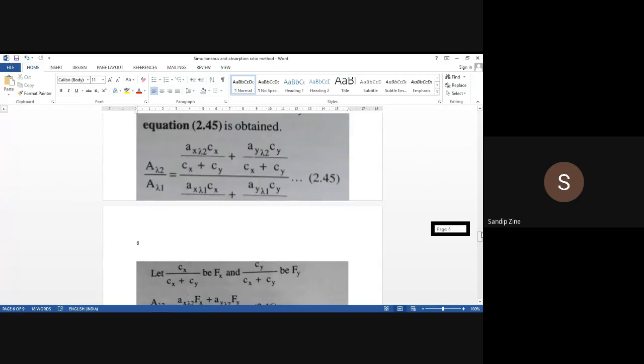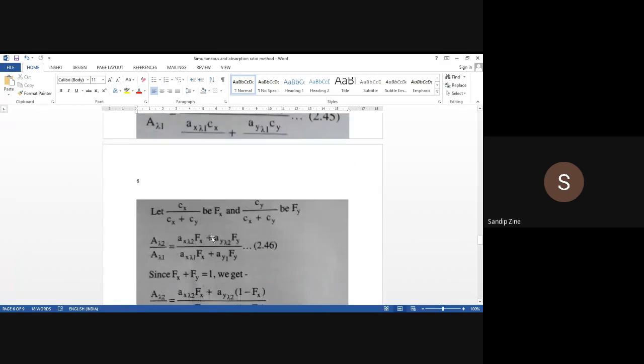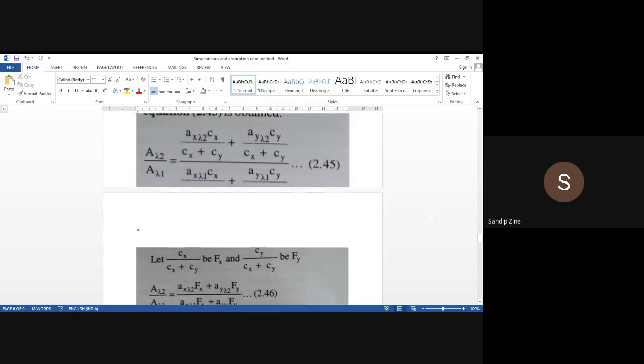Now this equation will be very lengthy to solve to get the concentrations of Cx and Cy. So that's why we will fix some values over here. Whatever Cx divided by Cx plus Cy is, we will consider this whole factor as Fx for our understanding, to carry forward further. And Cy divided by Cx plus Cy we will consider as Fy.